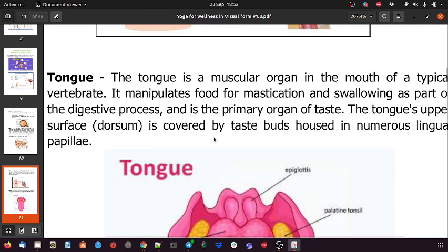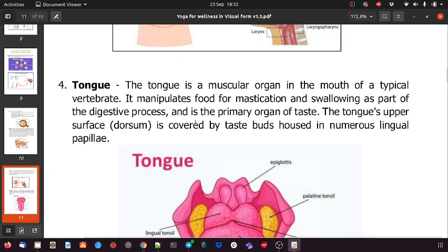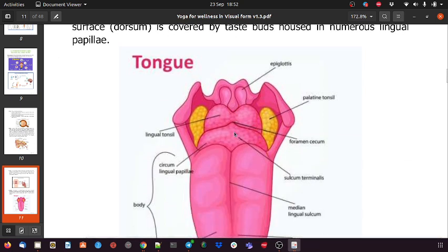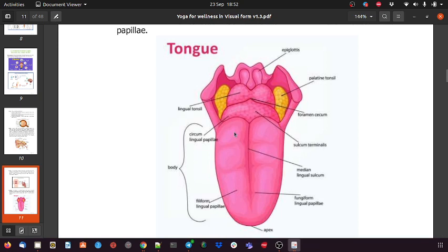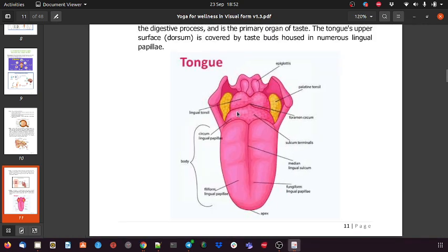Again, if we go to the tongue, it is present within the mouth. This is the area where you can taste the flavor of the food or object with the help of the tongue. You may have heard about the tonsils.